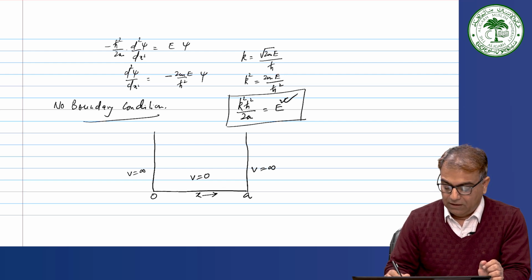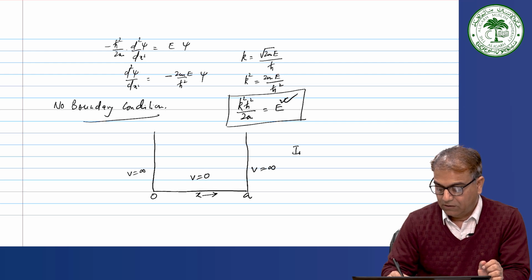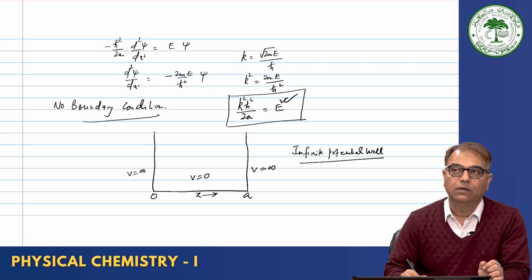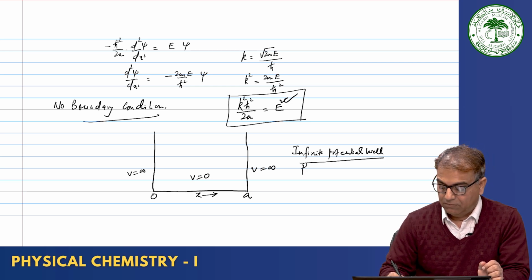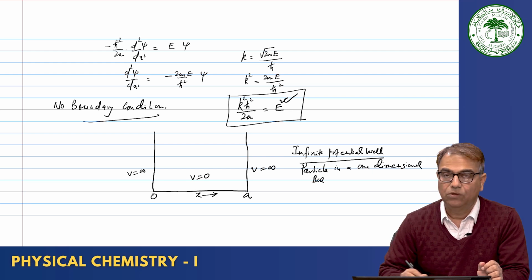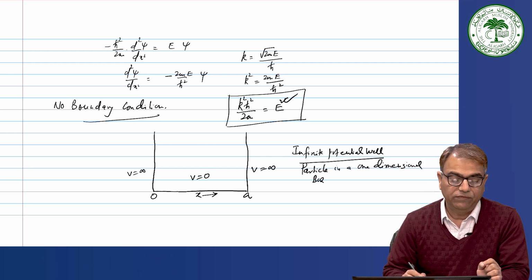Okay. And if it is so, then we call such a system an infinite potential well, or the simplest problem, particle in a one dimensional box. So, we will see in the next class how we apply the Schrodinger wave equation to a particle in a one dimensional box. Okay, thank you.